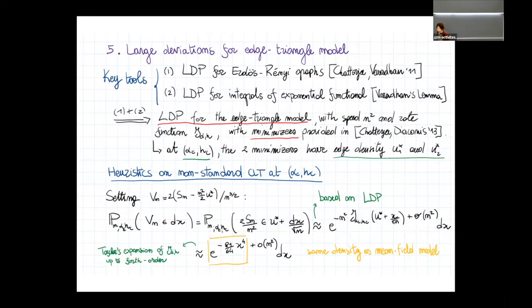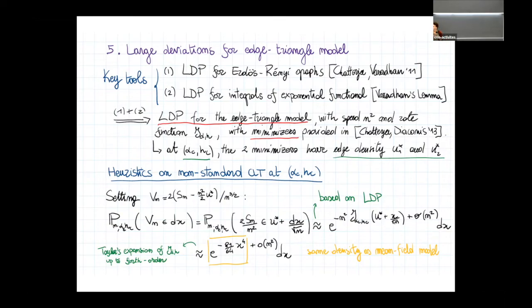So a tool that has been used along the proofs that I mentioned, but that stayed hidden, is the large deviation principle for the edge-triangle model. The precise statement of the large deviation will again require the definition of a graph limit, because it is a large deviation stated in this very general space. However, the key tool is first a large deviation for the Erdos-Renyi graph, given in this paper by Chatterjee and Varadhan of 2011.